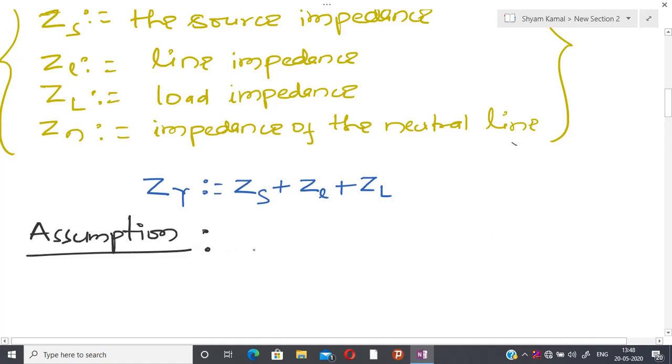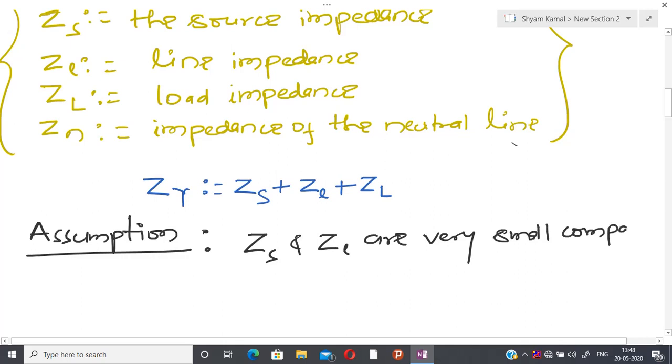So the assumption is that Z_s and Z_l are very small compared with Z_L.